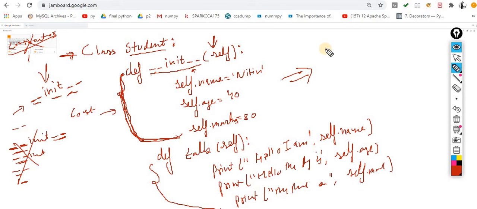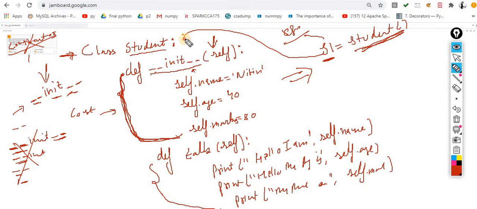So you want to make an object of this class. How can I make an object? s1 is equal to Student. So this becomes the object. Basically this thing is called the object, and this one is called the reference variable, the reference variable which is referring to this Student class.